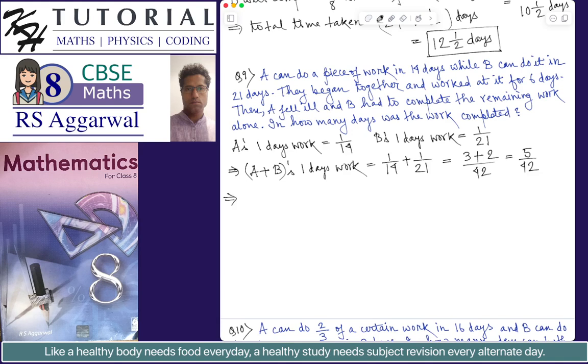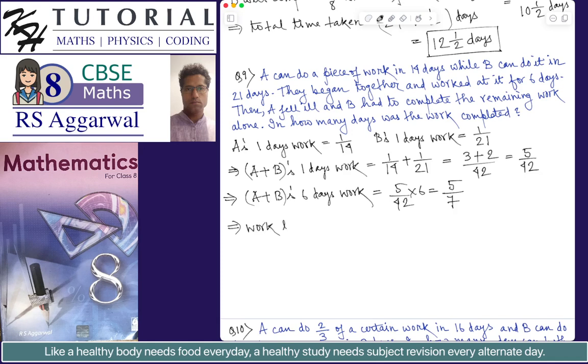Okay. Now we see that A plus B's 1 day's work is 5 by 42. Now we have to find the amount of work done in 6 days by both A and B. So A plus B's 6 days' work, using the basic concept of the unitary method, will be equal to 5 by 42 multiplied by 6, which is equal to 5 by 7. Okay. So this is the total work done in 6 days when both A and B were working together. So what is the work left?